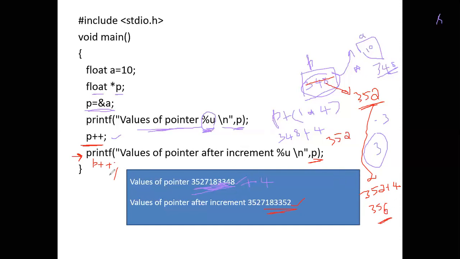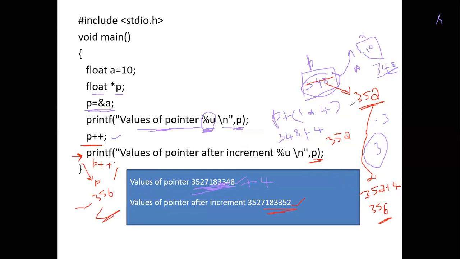Okay, so after this, if I try to print the value of P, it will print 356. Some digits will be there before this, and it will display 356. Thus, this is how the increment operation works.